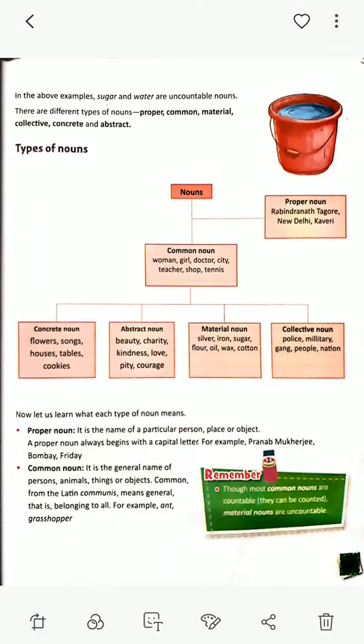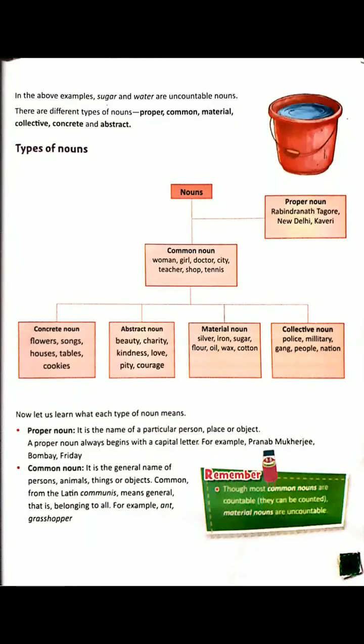These nouns can be used to answer the question how much. For example, how much sugar do you want? I want 1 teaspoonful sugar. How much water is in the bucket? There is a lot of water in the bucket. Now, types of nouns. Nouns can be divided into different types: proper, common, material, collective, concrete, and abstract.